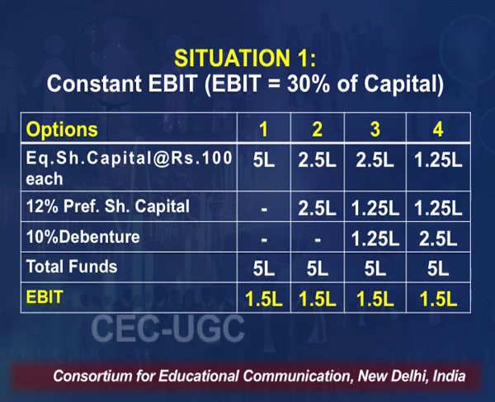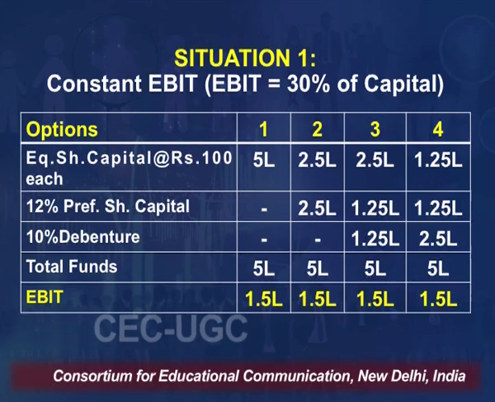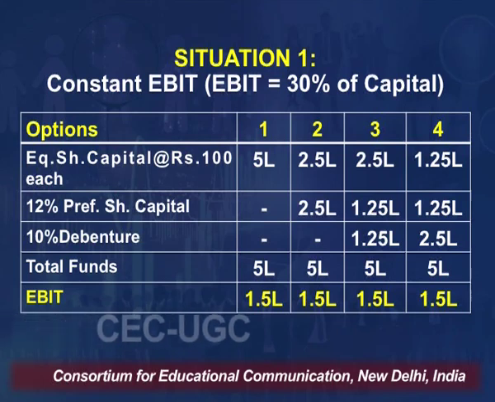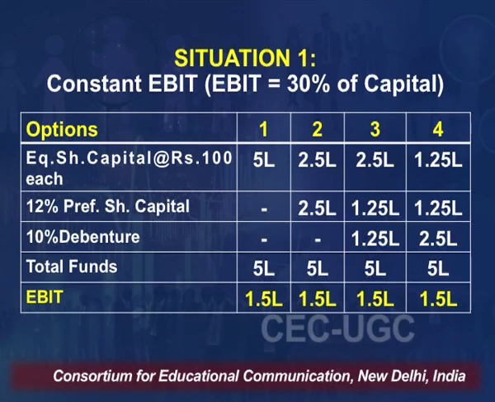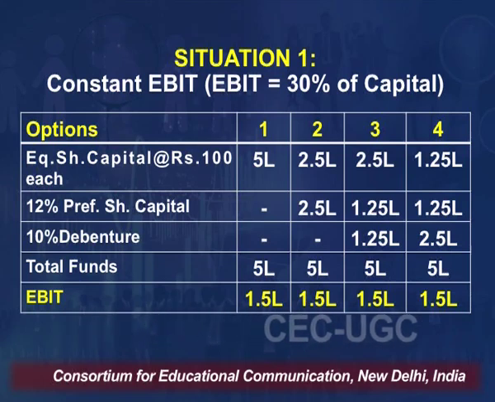Then we have option 4, where we have raised 1.25 lakh from equity share capital, 1.25 lakh from preference share capital, and 50% amount from debt, that is 2.5 lakh from debentures. So, in all the cases the total fund will be equal to 5 lakh. Since our EBIT is 30% of capital, in all the 4 cases our EBIT is 1,50,000, because it is 30% of rupees 5 lakh.